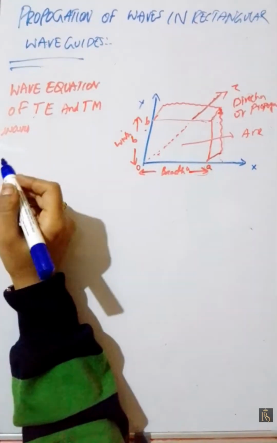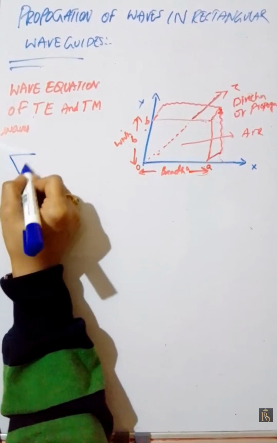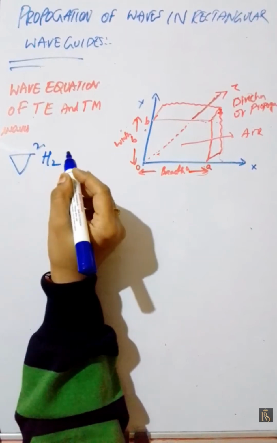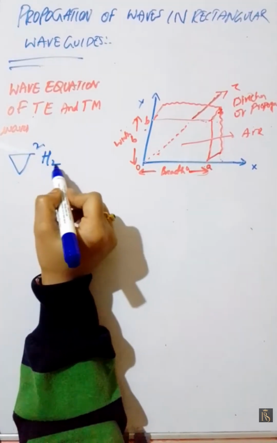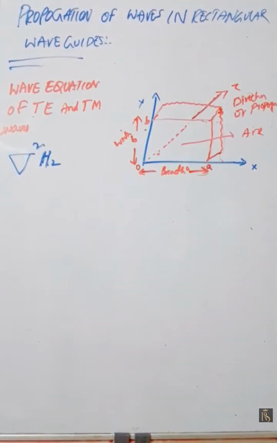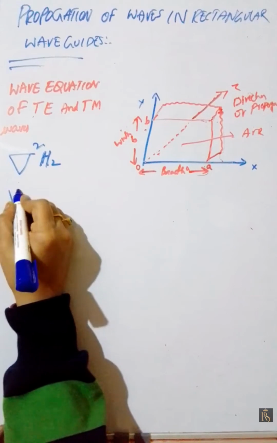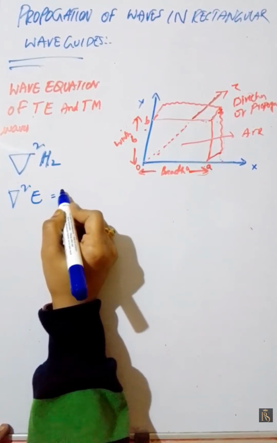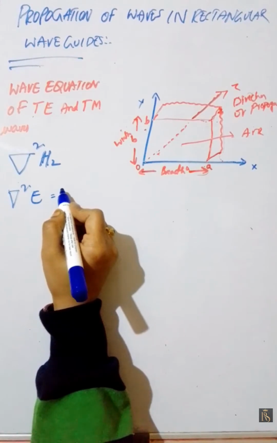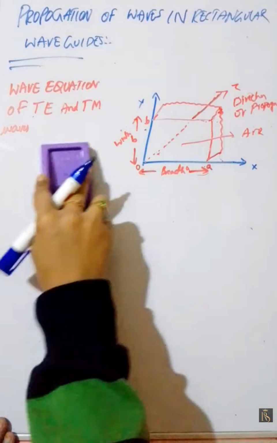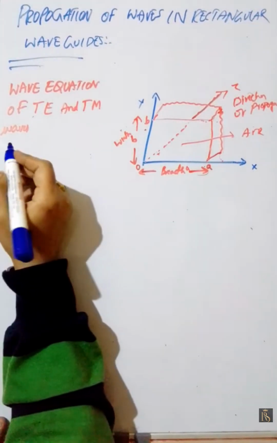The wave equation for this one is given by del square Hz for transverse electric waves, whereas del square Ez is for transverse magnetic waves. Now we are going to discuss a wave equation for these two.